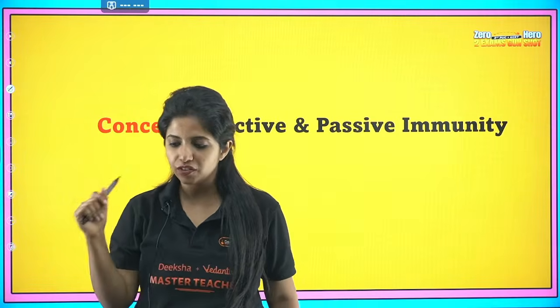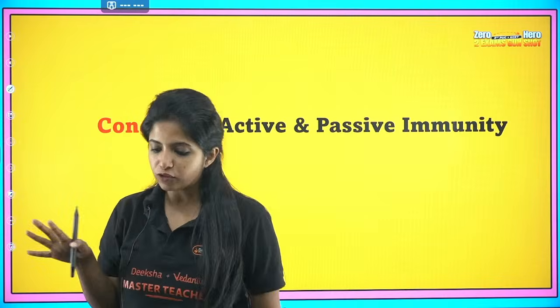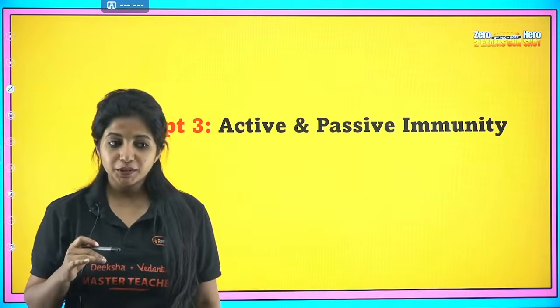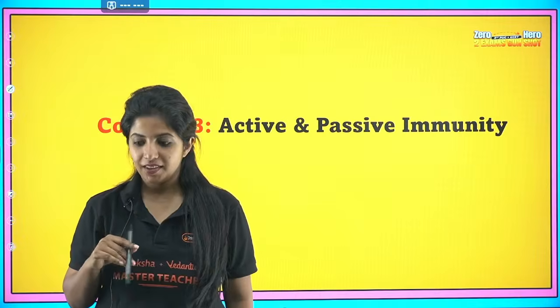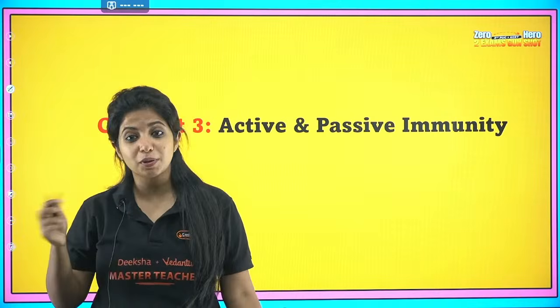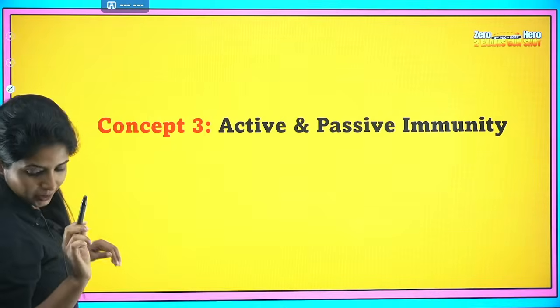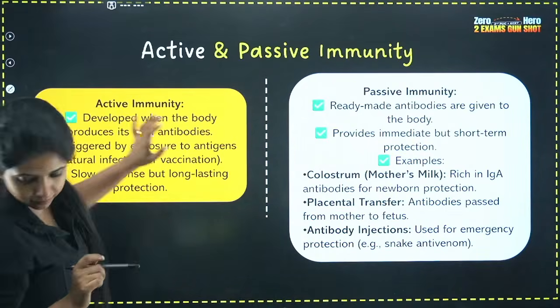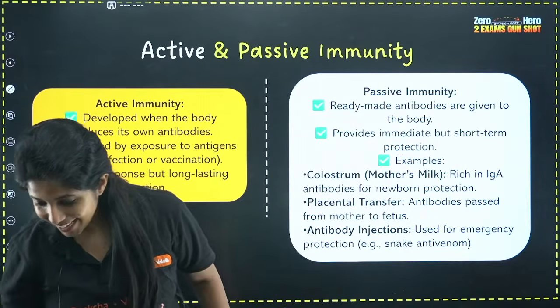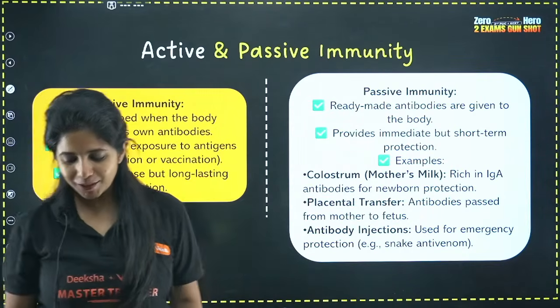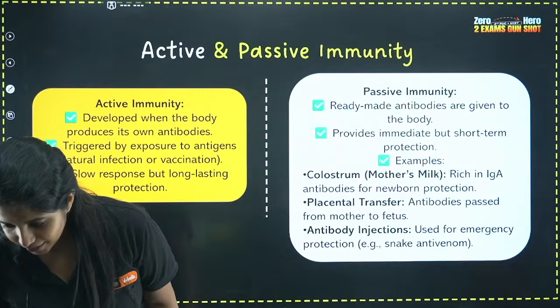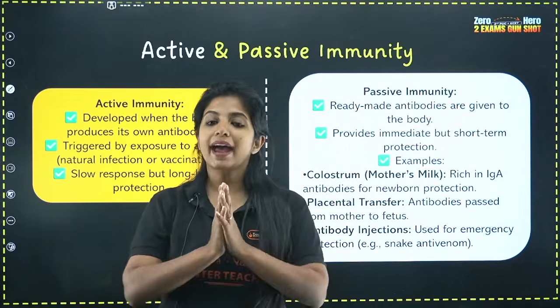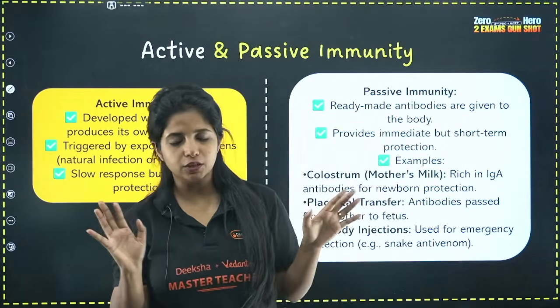Active and passive immunity. This is something that I love so much, because this is easy and this gives you easy marks. And this usually comes up. So let's go ahead. By the time you give me a thumbs up, I think I'll proceed. Okay, thank you everyone. Let's go ahead then. Active and passive immunity is super simple. Just listen to me carefully, okay?